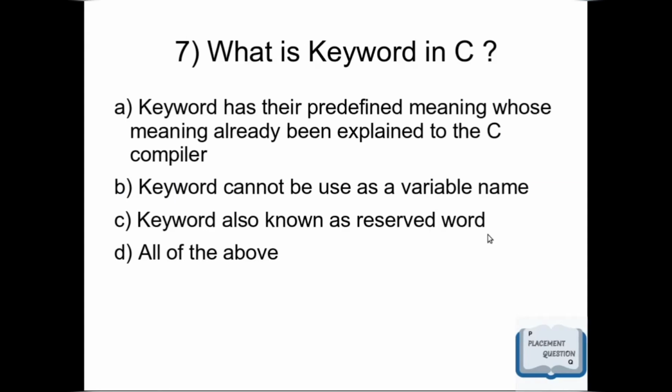What is keyword in C? Option A, keywords have their predefined meaning, whose meaning has already been explained to the C compiler. Option B, keyword cannot be used as a variable name. Option C, keyword is also known as a reserved word. And option D, all of the above. And correct answer is option D, all of the above. Move on to the next question.